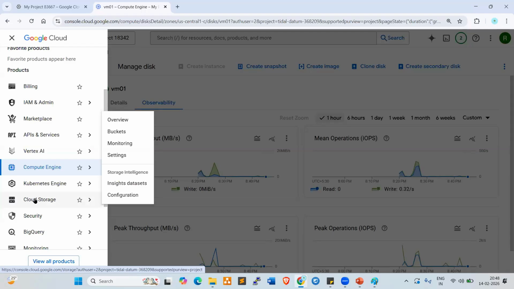Object means we can store any objects in the storage, like we can compare with Google Drive. We can store any objects like binary files, image files, video files, audio files, spreadsheets, whatever you want to store, you can store. So we can compare it with Google Drive.